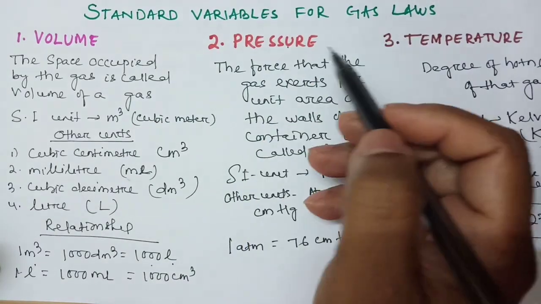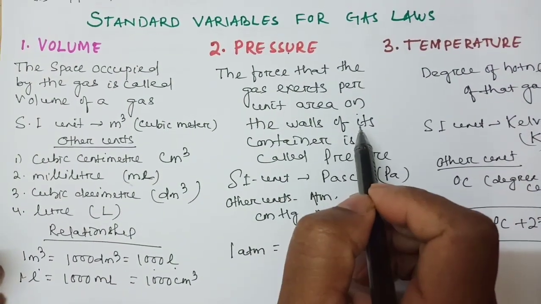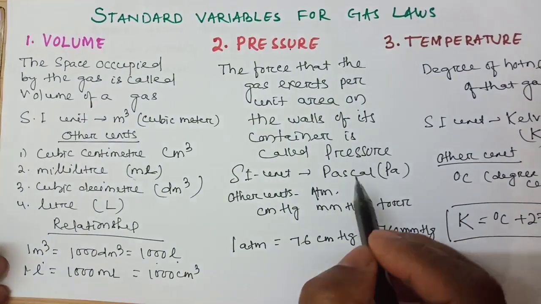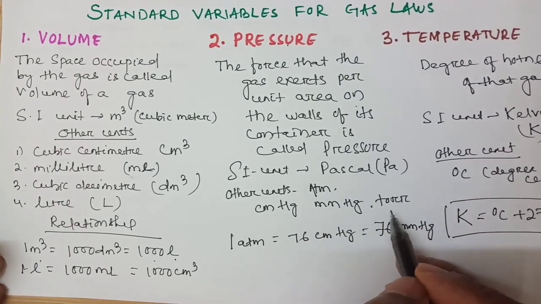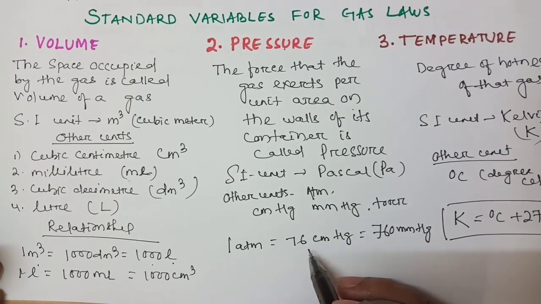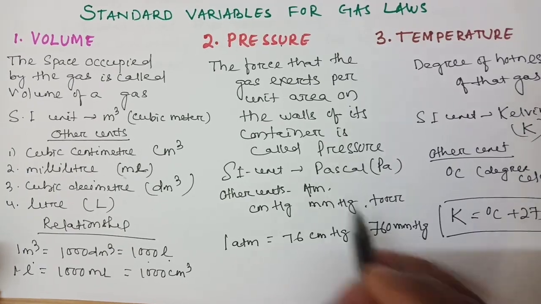Come to pressure. What is pressure? The force that the gas exerts per unit area on the walls of its container is called pressure. The pressure unit is Pascal. Other units you can write are atm, cm of Hg, mm of Hg, torr. 1 atm is equal to 76 cm of Hg or 760 mm of Hg. So this is pressure.